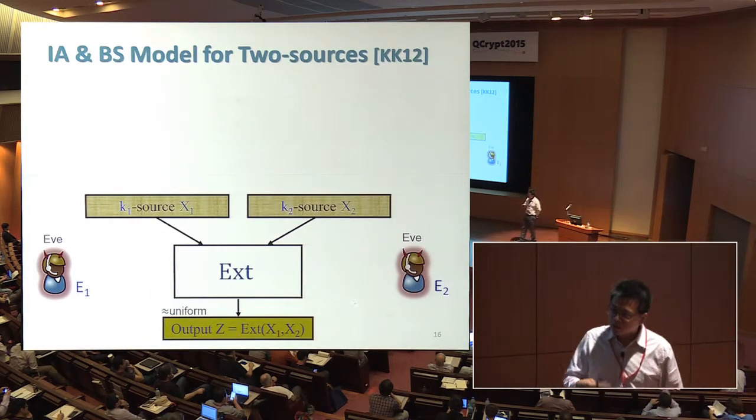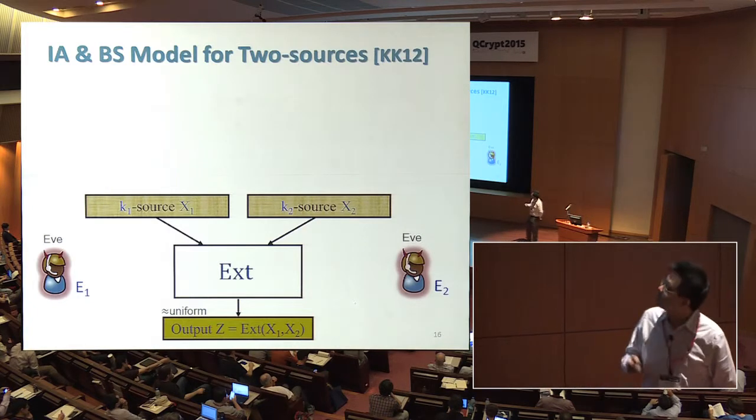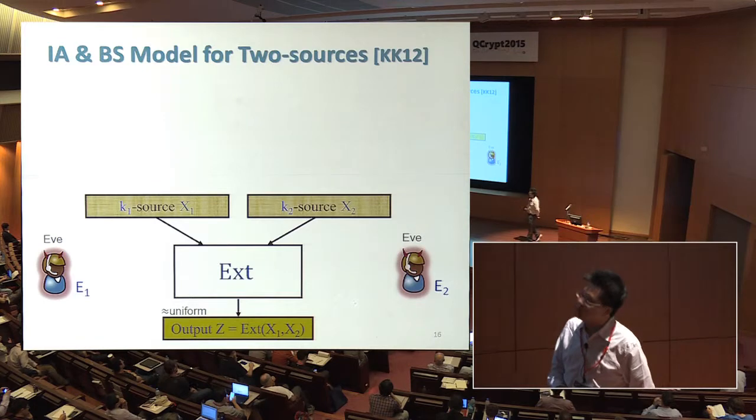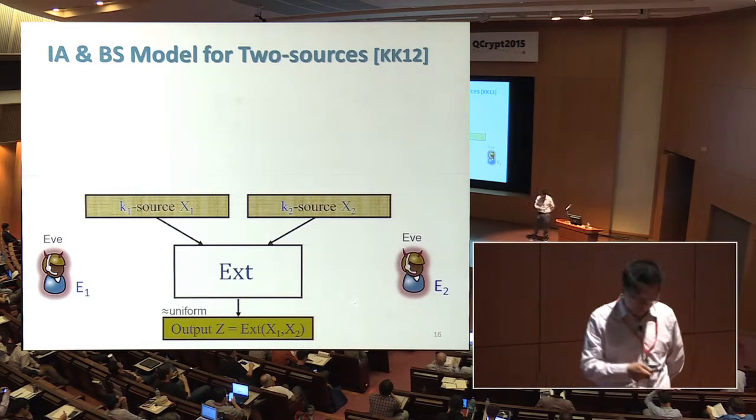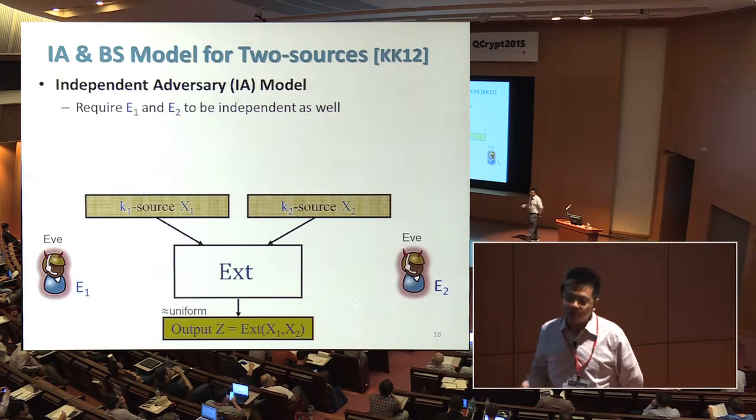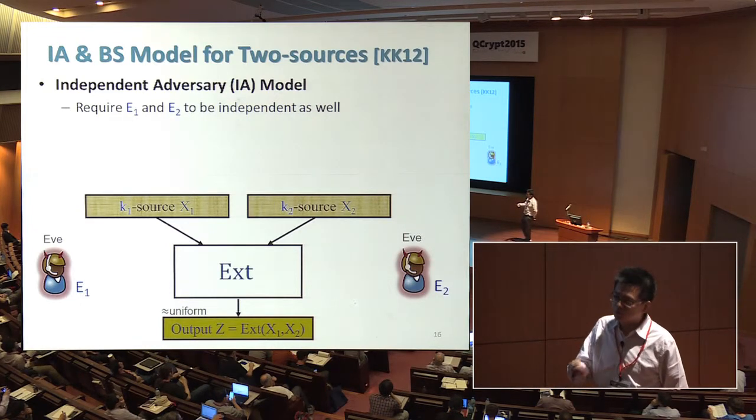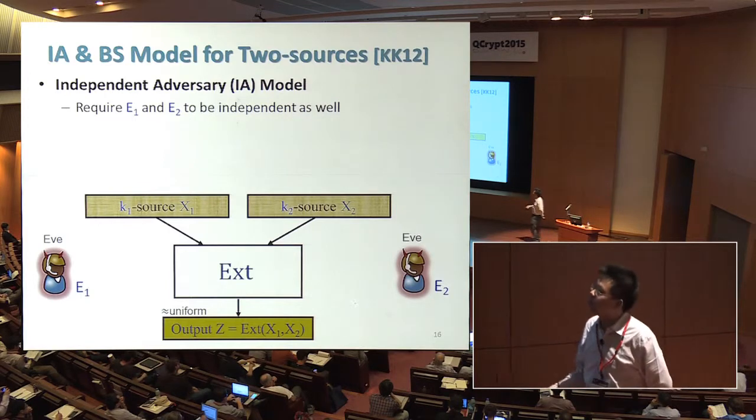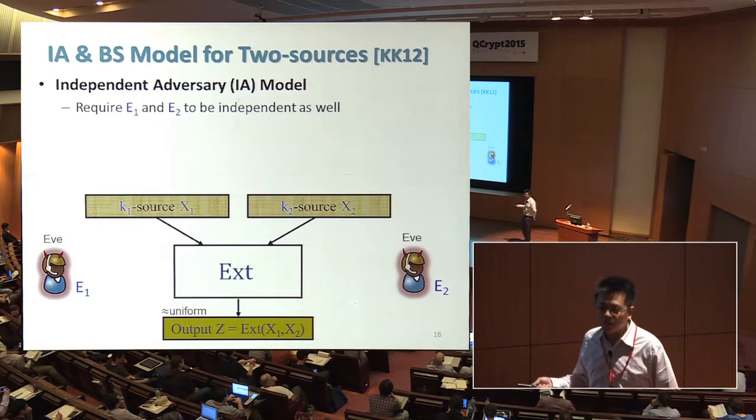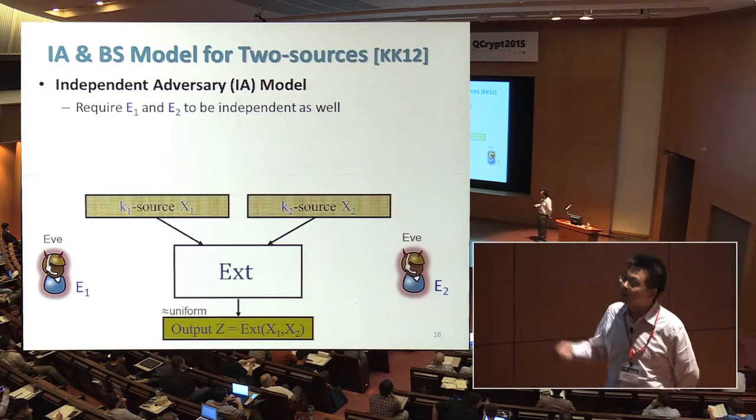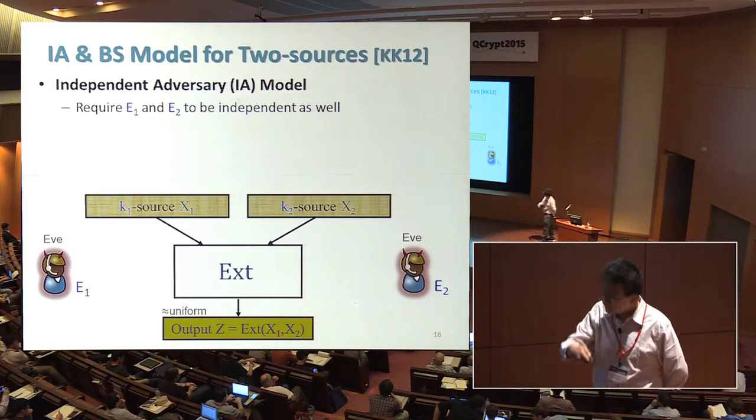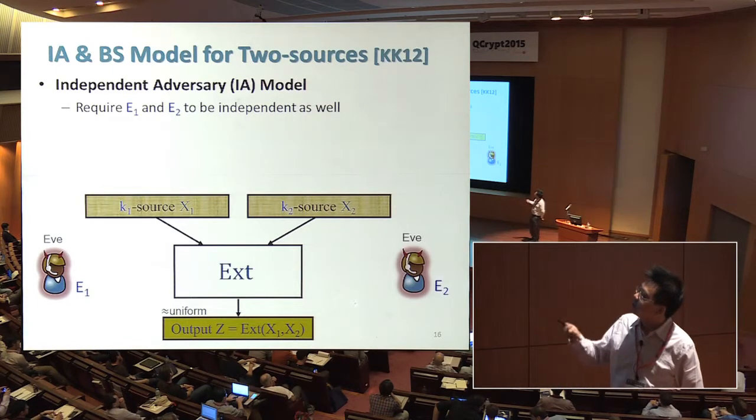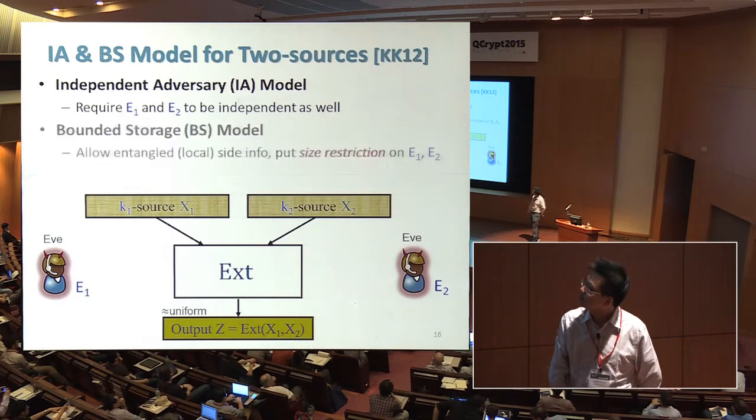So this line of research was initiated by the work of Kasher and Kempe, where they focus on the two-source setting, and they define two natural models. The first model is pretty natural. If shared correlation is harmful, or entanglement is harmful, let's just make sure that E1 and E2 are independent by assumption. This could make sense in several natural settings. Let me refer to it as the independent adversary model, the IA model.